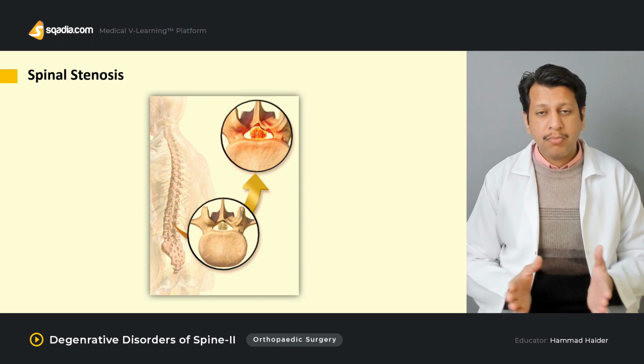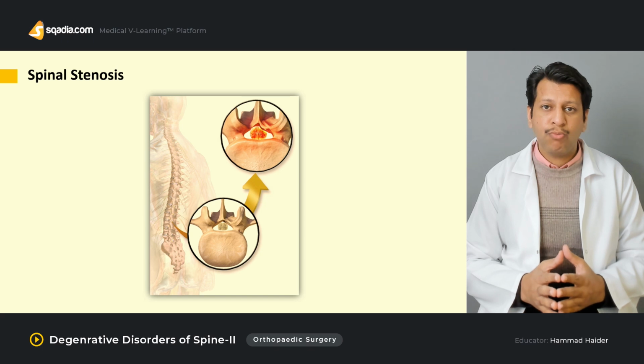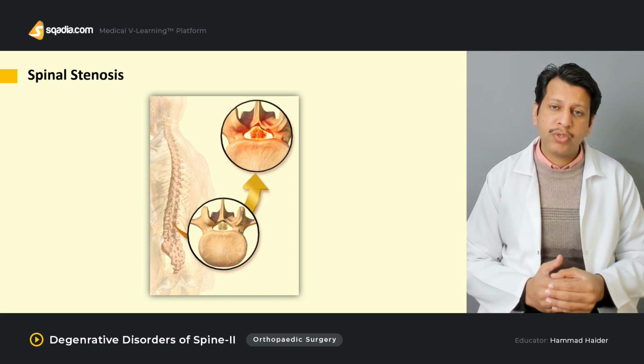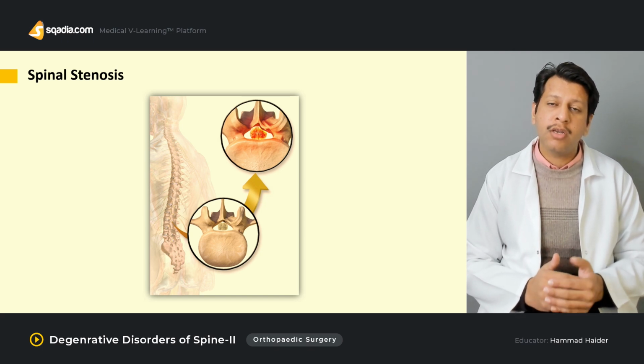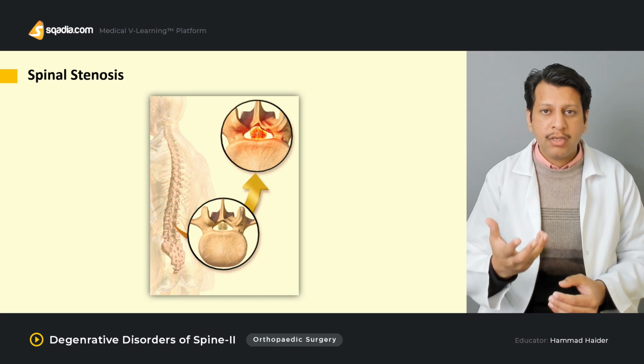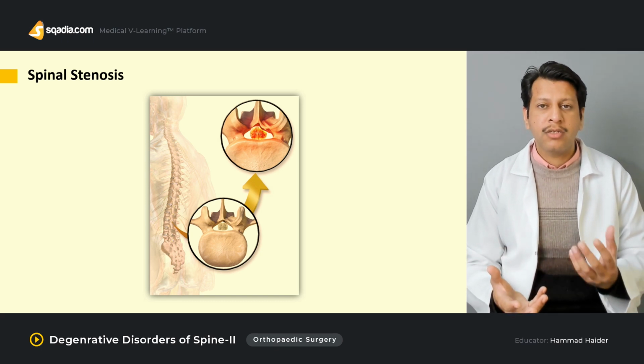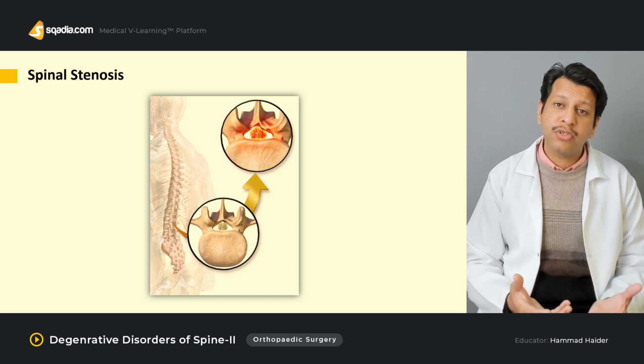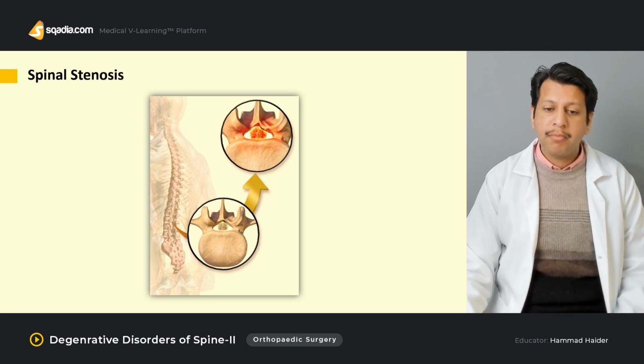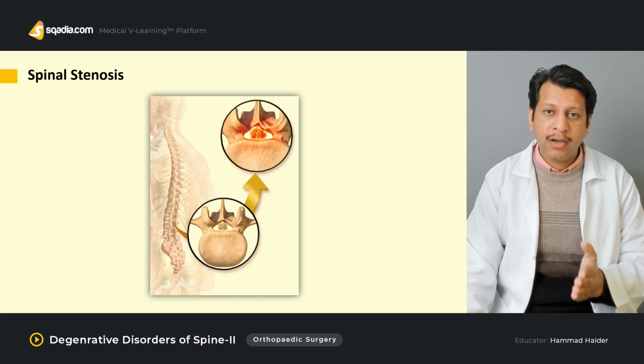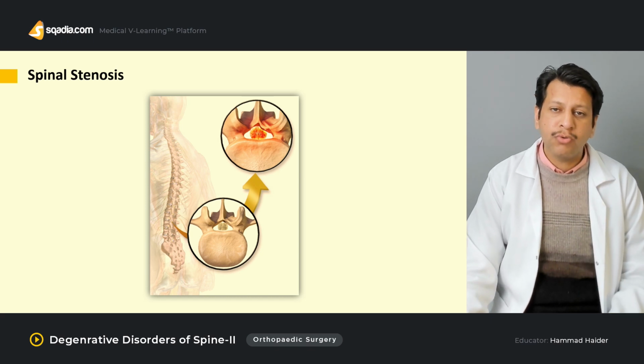All these may eventually lead to spinal stenosis. So when we are dealing with a patient with spinal stenosis, we need to determine what is actually causing the stenosis and what type of stenosis is being caused. I will be coming to what leads to what type of stenosis.